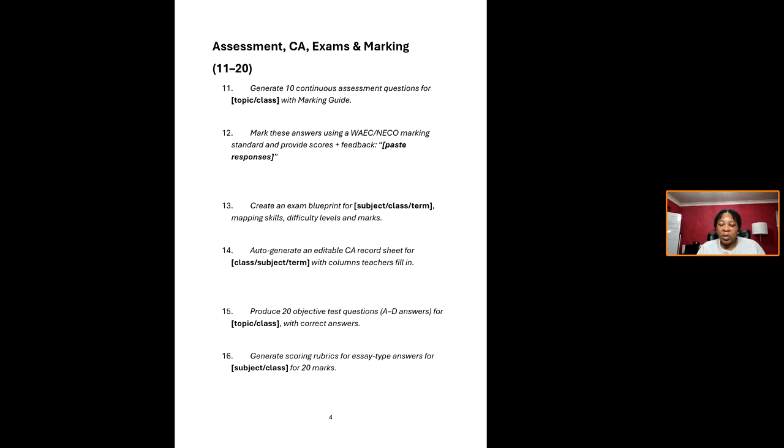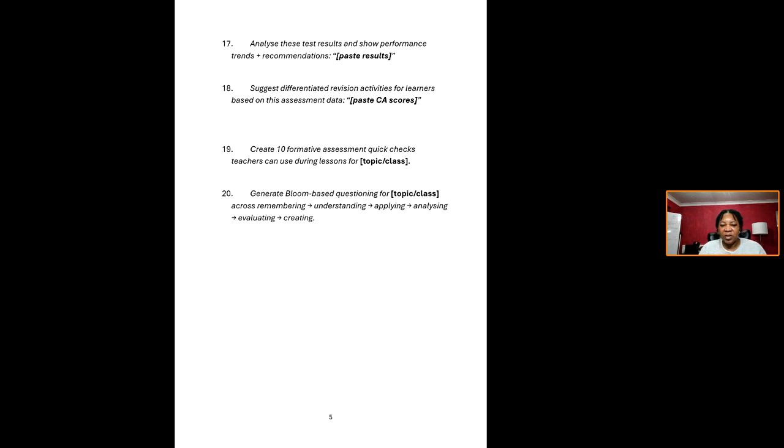ChatGPT can do that also, I believe, but I don't know if it's the paid version that allows you to upload. But Gemini will allow you to upload. It's free. Produce 20 objective test questions, A to D answers for so and so. So if you just copy any of this, it will just do it for you. I prefer to use ChatGPT. That's what I like to use.